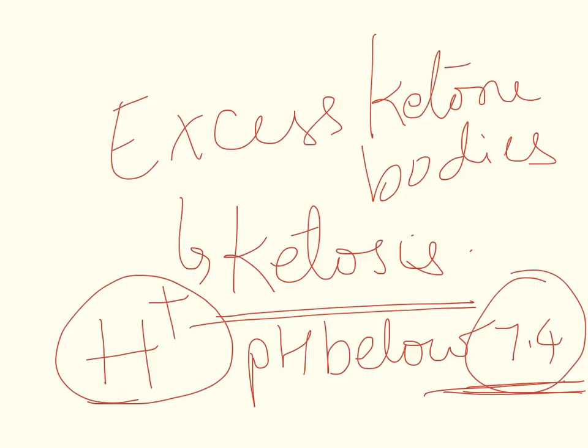So the important thing about ketone bodies is that they are produced when there is a lot of acetyl coenzyme A, in case of less carbohydrate or in starving conditions. Acetyl coenzyme A accumulates in the liver and combines to form ketone bodies. Ketone bodies will serve as fuel to brain, heart and muscle. Excess of ketone bodies can lead to a condition called ketosis, where the blood pH drops below 7.4.